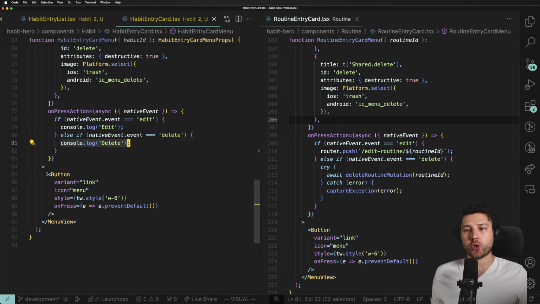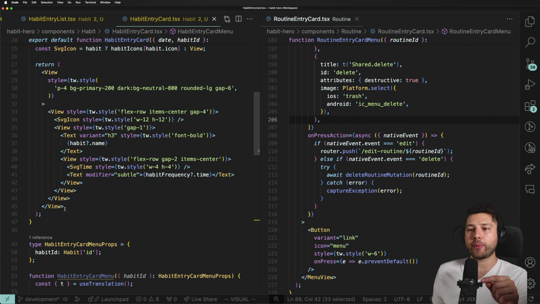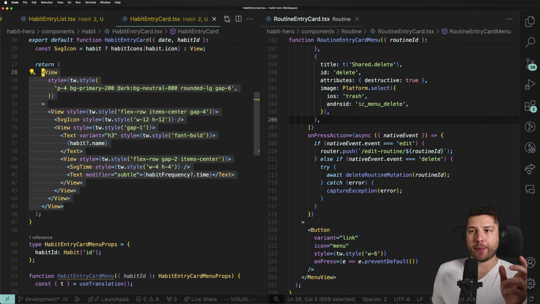All of this will show up as a button of variant link with the icon menu, which I've configured in my button with these styles. And then on press, we just prevent the default because we don't have it currently, but we're going to wrap all of our card over here, the habit entry card, in something that when you tap it, it's going to navigate you to the details page.